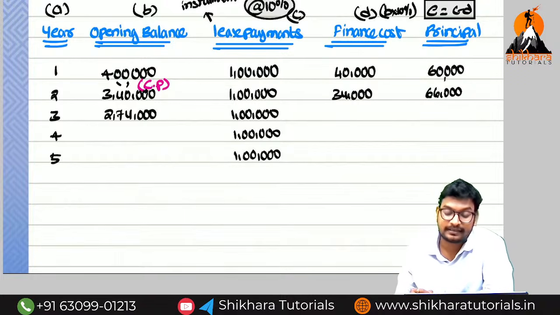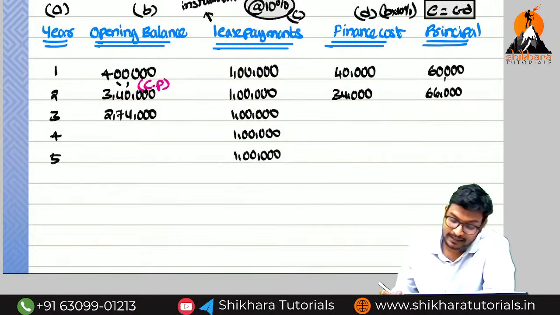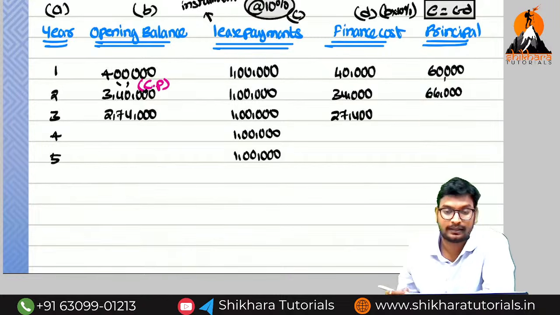2,74,000. Now we need to charge the interest on which amount? We need to charge the interest on 2,74,000. That is equal to how much? 2,74,000 into 10%, 27,400. Okay, guys? Now this is called interest.